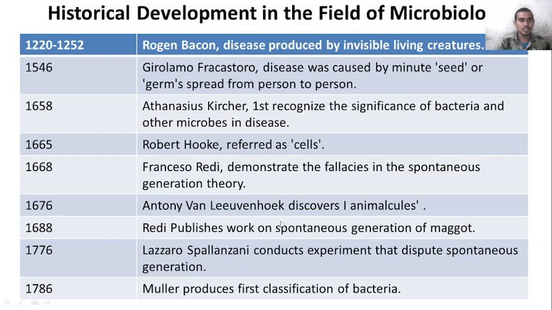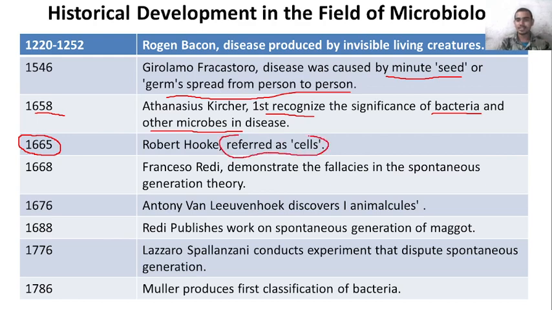In 1546, Girolamo Fracastoro first discussed that disease was caused by minute seeds or germs spread from person to person. In 1658, Kircher first recognized the significance of bacteria and other microbes in diseases. Again, in 1665, Robert Hooke, who discovered the cell, termed it a cell.